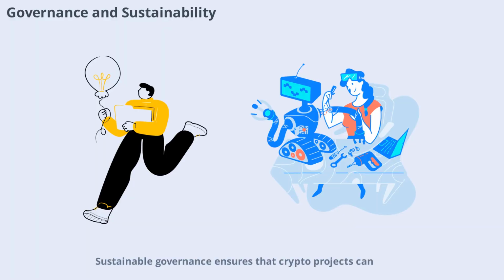Sustainable governance ensures that crypto projects can adapt and thrive over the long term. This means balancing innovation with stability and making decisions that benefit both current and future users. Sustainability is achieved through inclusive processes, ongoing education, and a commitment to transparency and accountability.